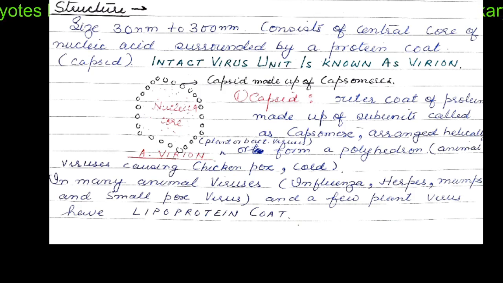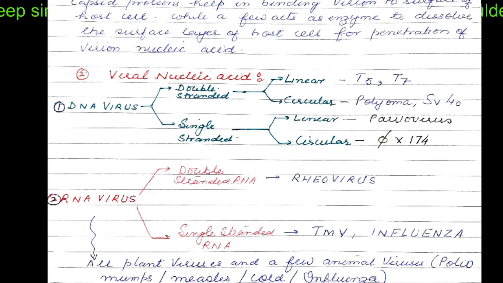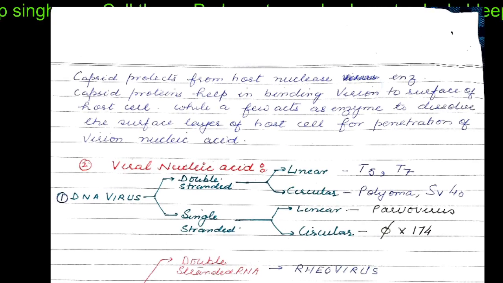In many animal viruses like influenza, herpes, mumps, smallpox virus, and a few plant viruses, there is a lipoprotein coat around them also. The capsid protects the viral genome from too much mutation and from the nuclease enzyme, because if the protein coat is absent, the nuclease enzyme could digest the nuclear material of the virus and it would die.